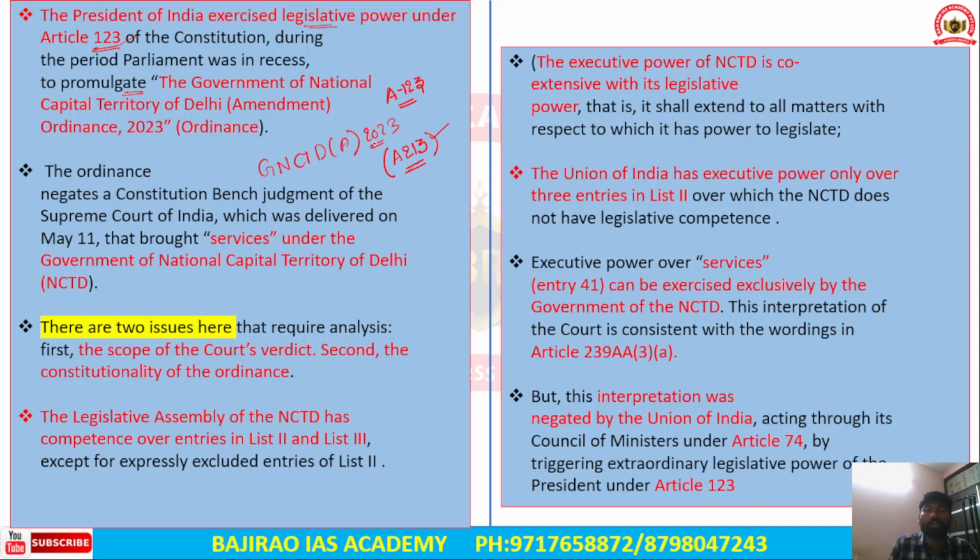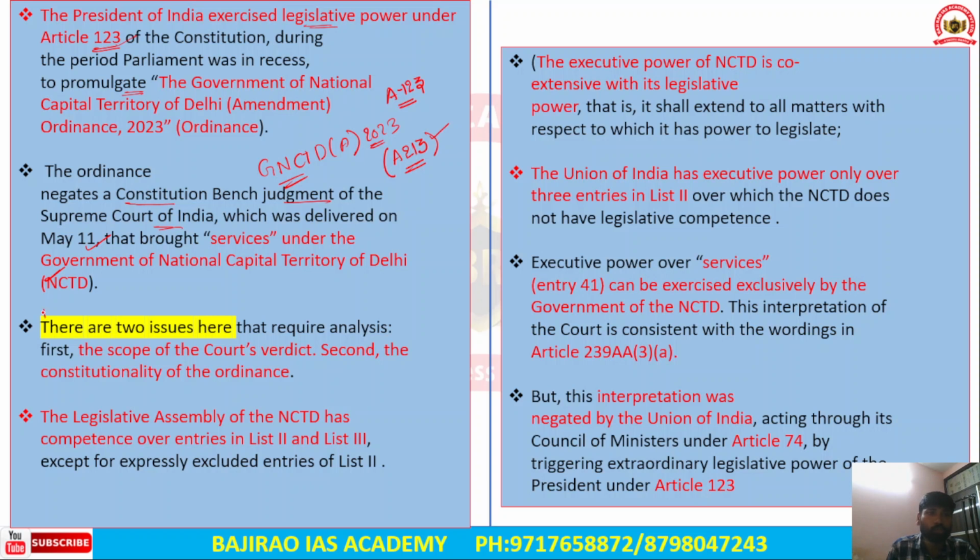So this was an ordinance, not an act passed by Parliament. Now the ordinance has negated the Constitution Bench judgment of the Supreme Court delivered on May 11. This judgment says that the services are under the control of the Government of National Capital Territory of Delhi. Their services will be under the control of the elected government of Delhi.